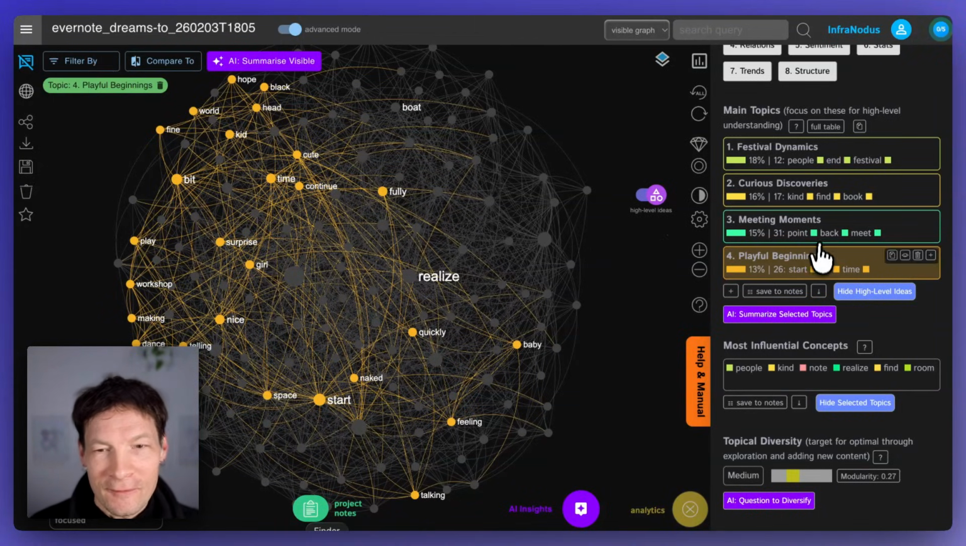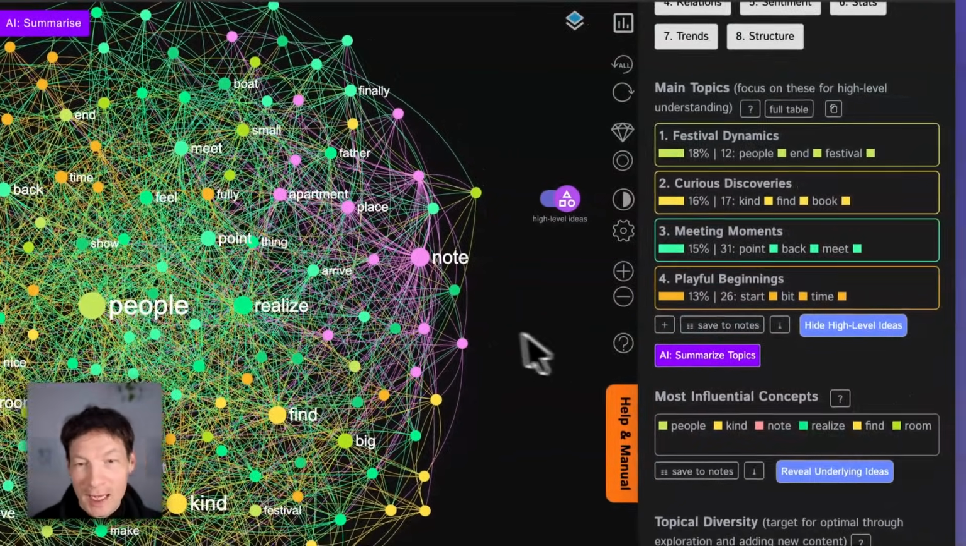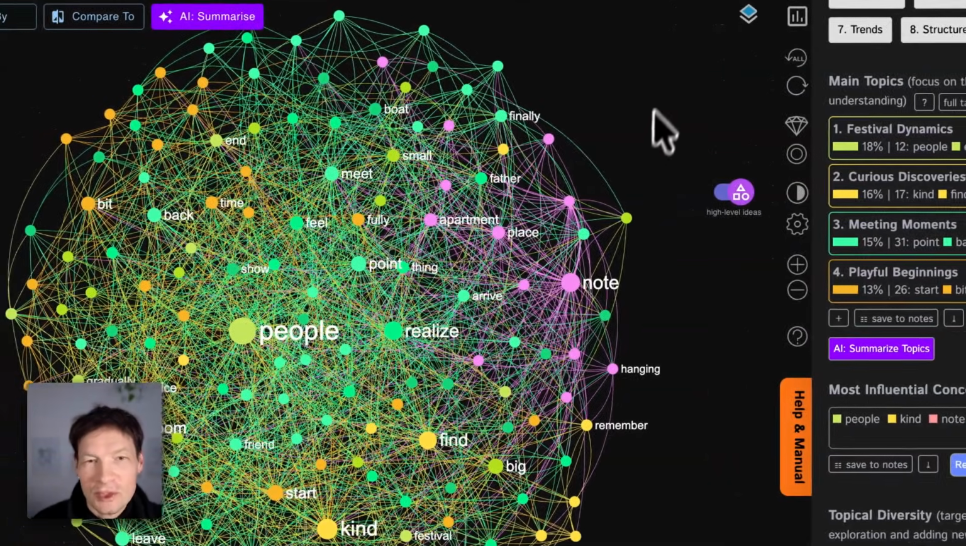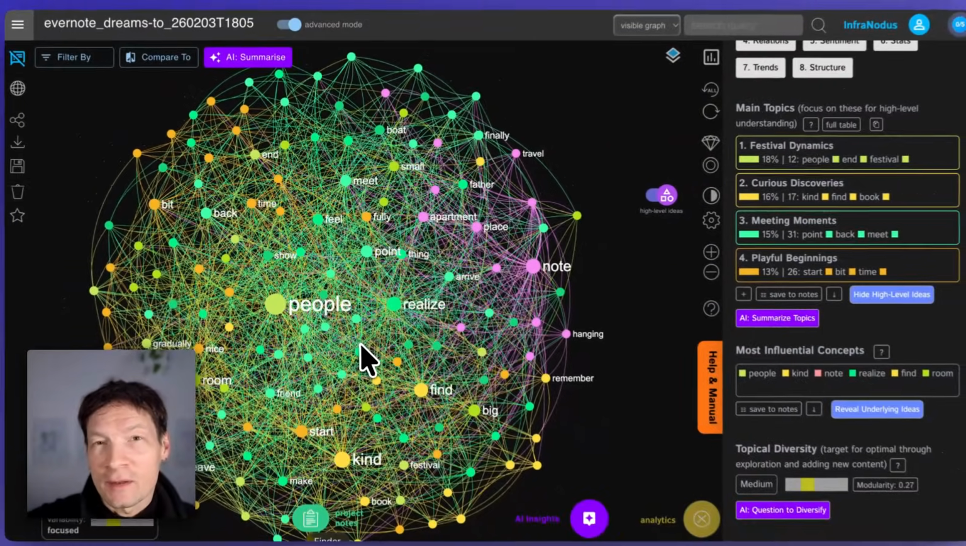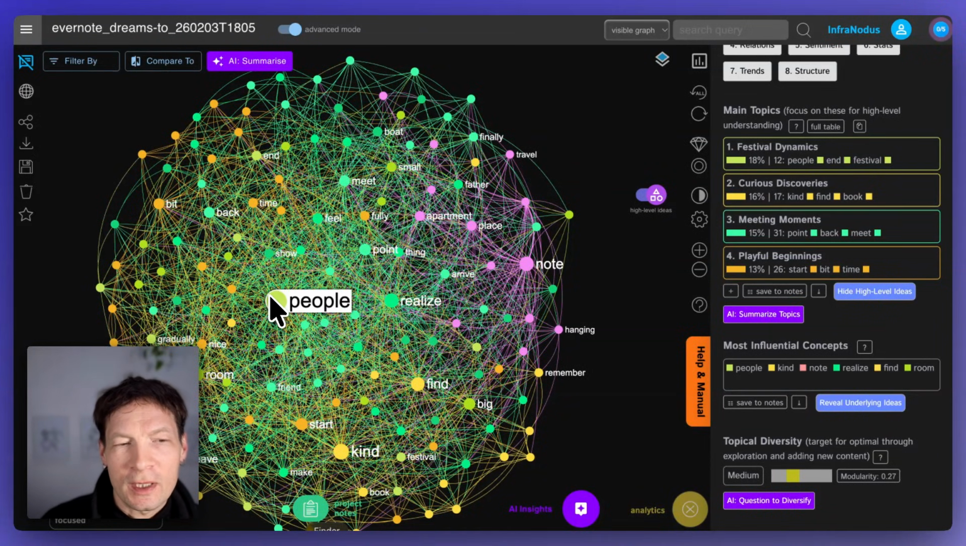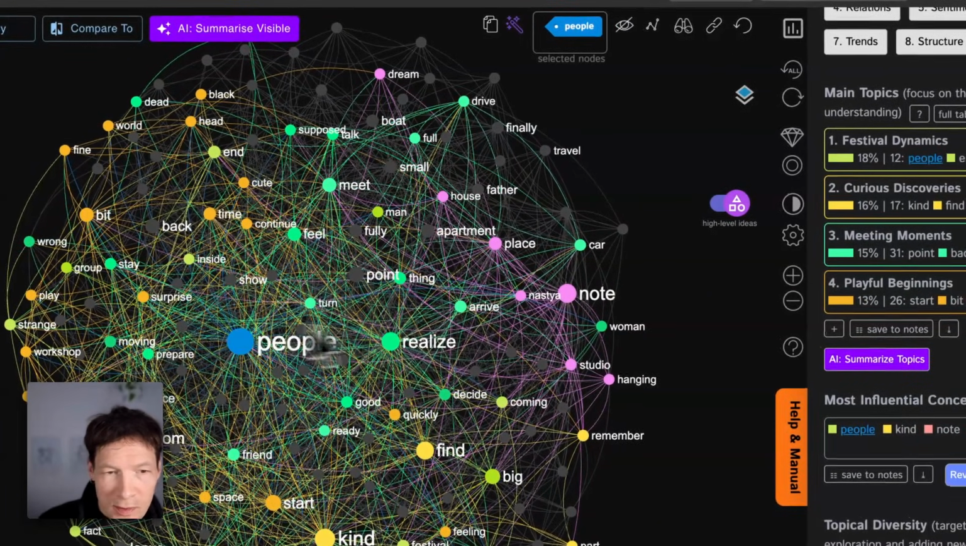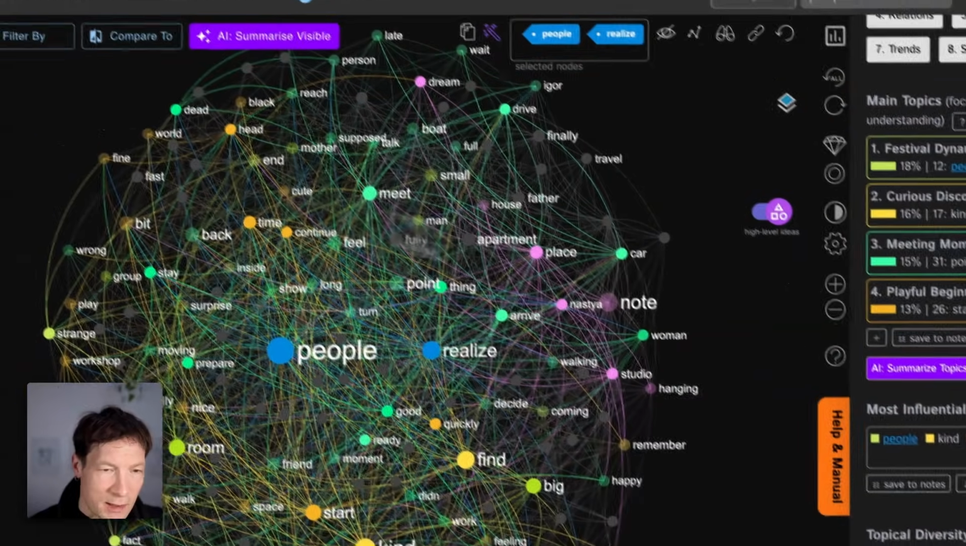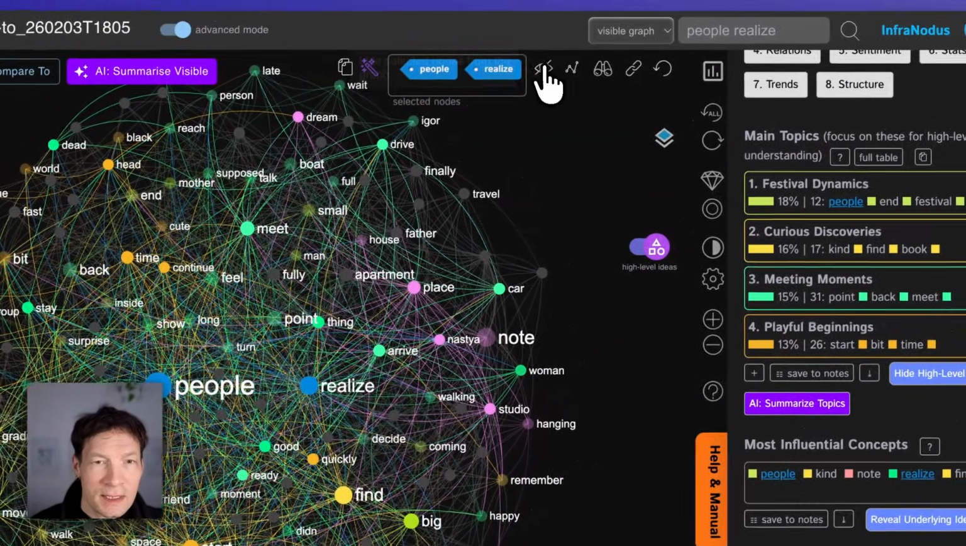But then if I want to escape from this topic, I also have another really interesting approach where I can take away the top layer of meaning and explore what is underneath. So this is also another thing those graphs are really good for, because obviously I dream a lot about people and realizations, in my case. So I'm going to select these nodes and then click here to remove them.